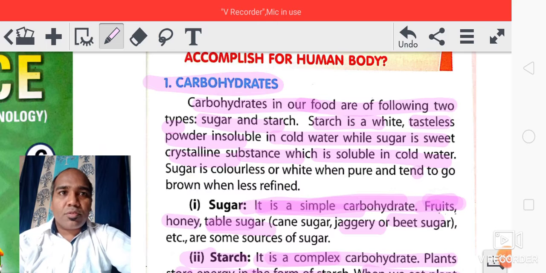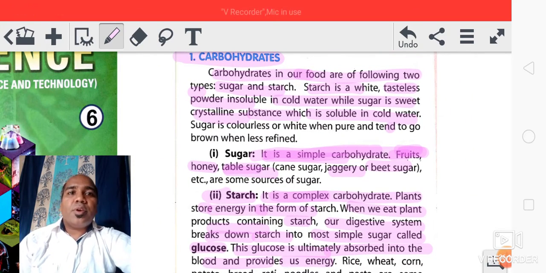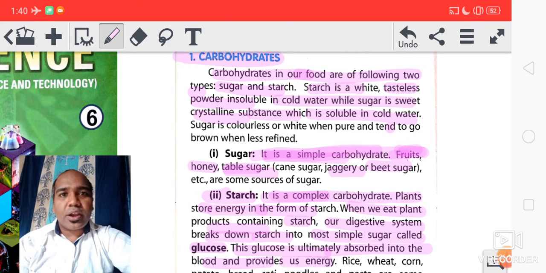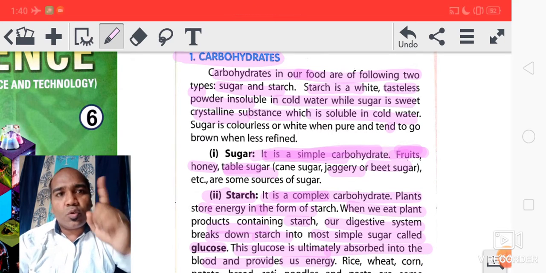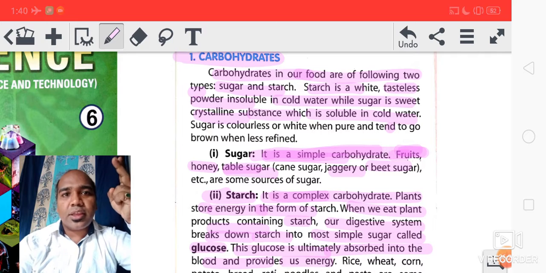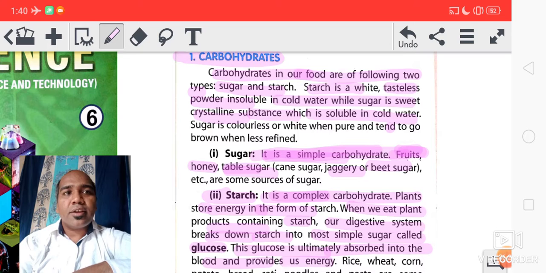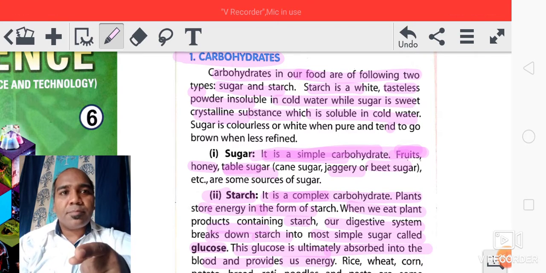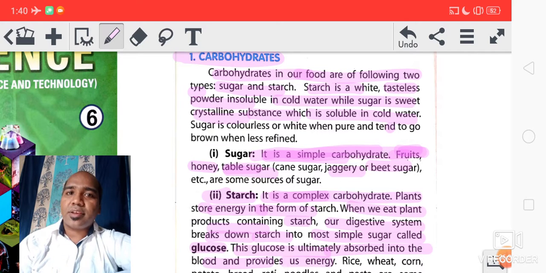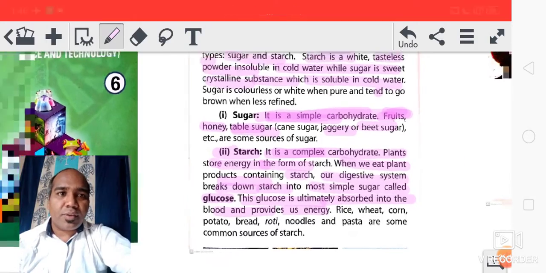Got it? So carbohydrate is a type of nutrient which provides us energy to do activity and different types of work. It is in two forms. One is sugar, another one is starch. Sugar, what is sugar? Sugar is simple carbohydrate which is sweet in taste and found generally in fruits, then honey, table sugar, etc. Okay, so the first type of nutrient we have discussed.